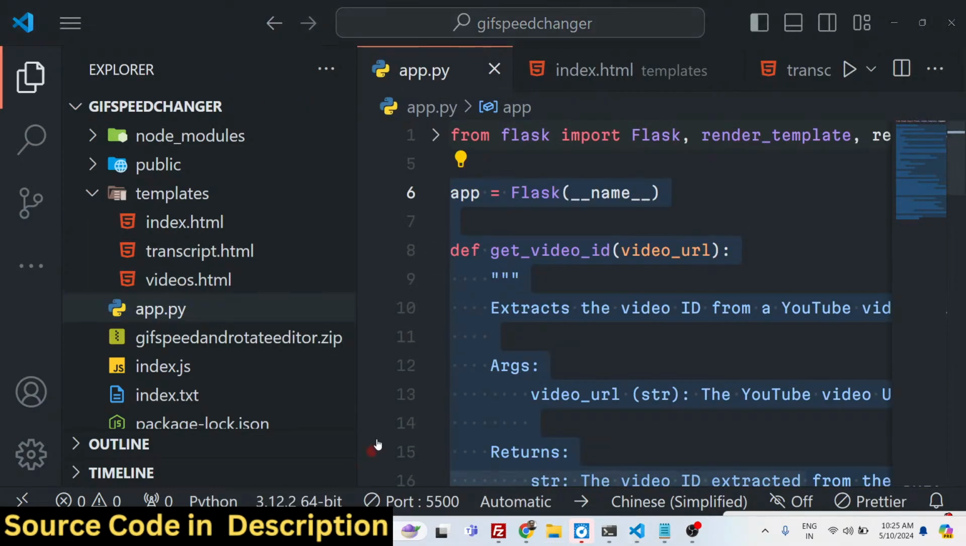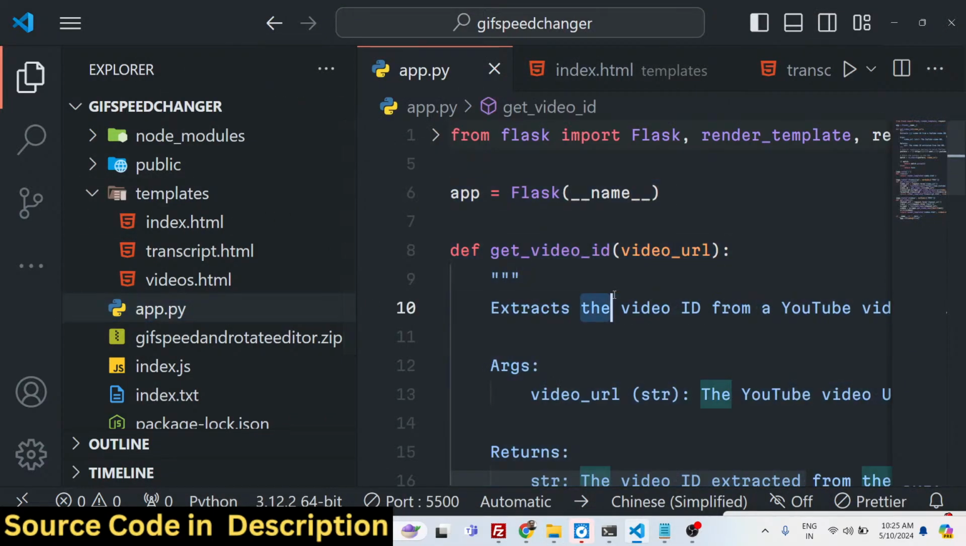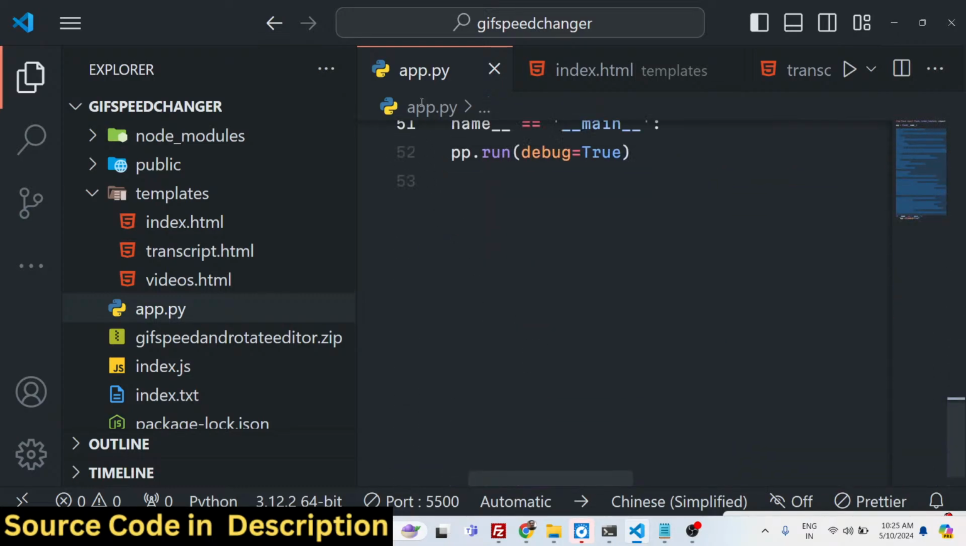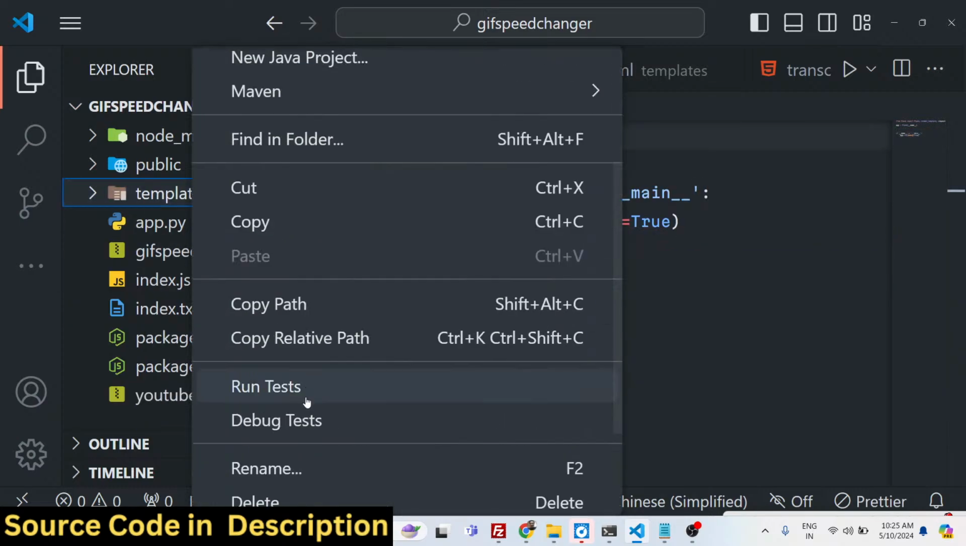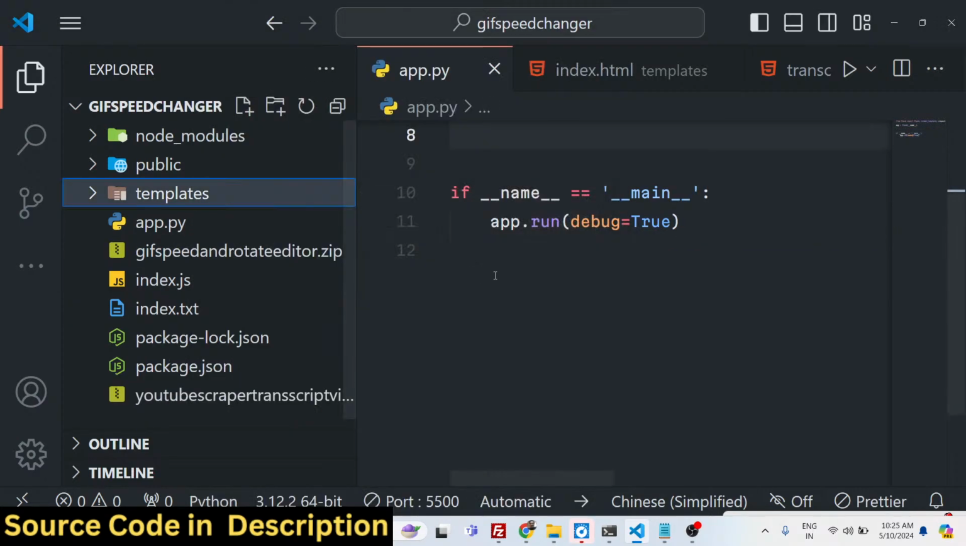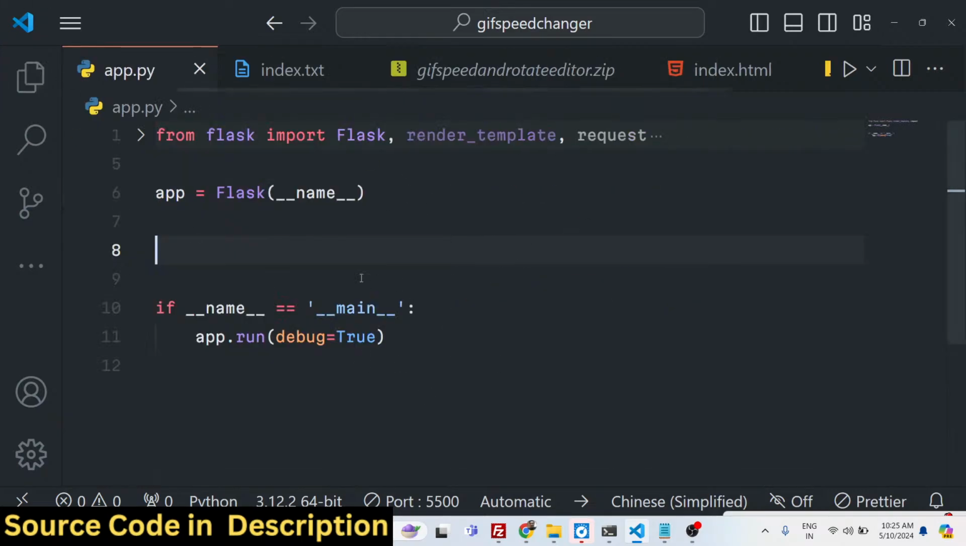So I will first of all make a new directory, or let me just do it inside here only. So let me just delete all this code and start from scratch. This is our app.py file, and you will basically see we have initialized a new Flask application.